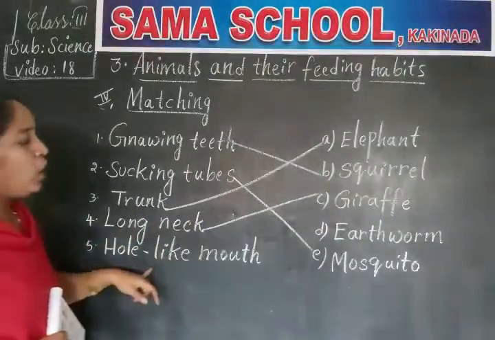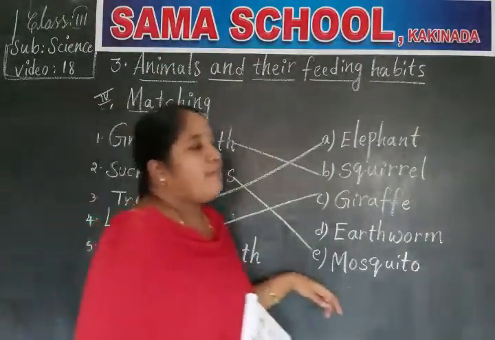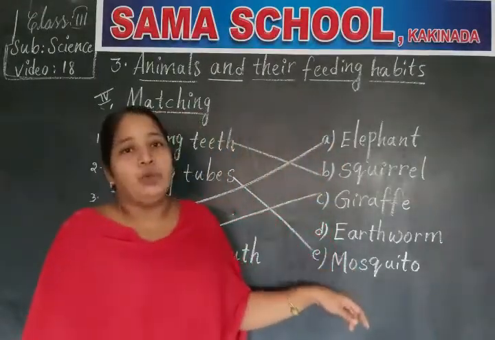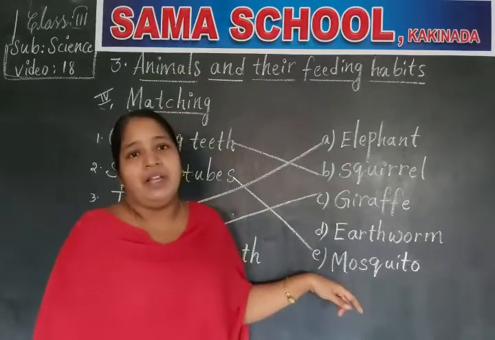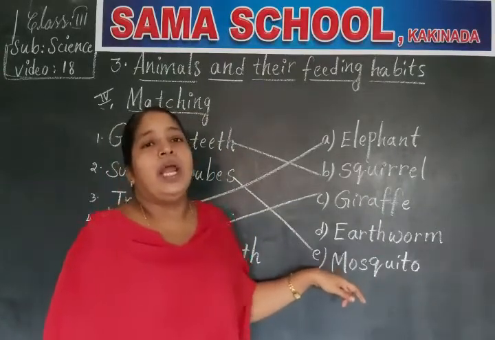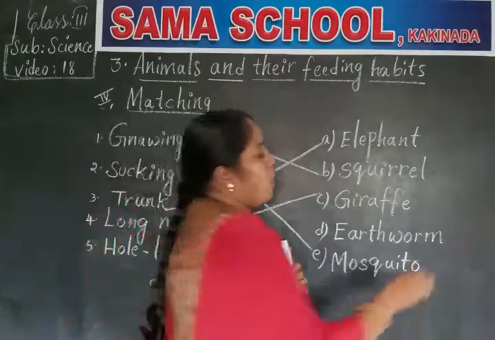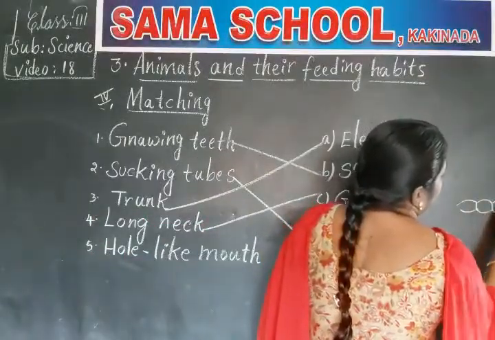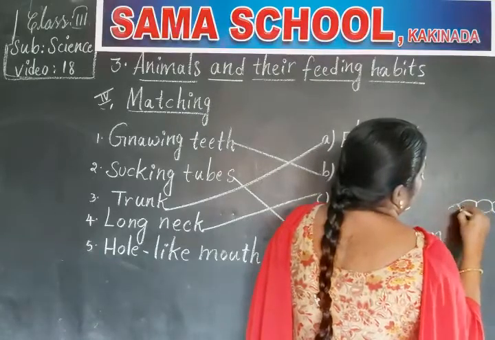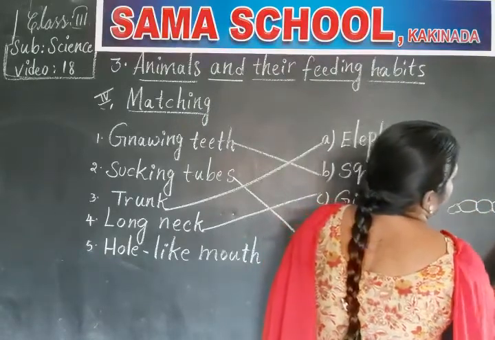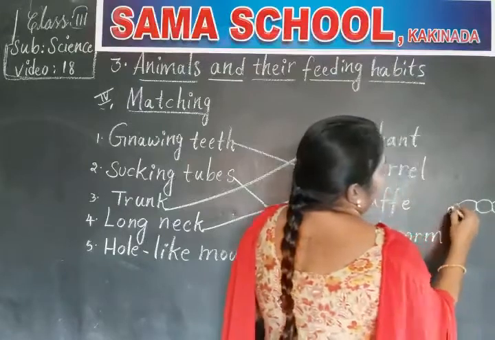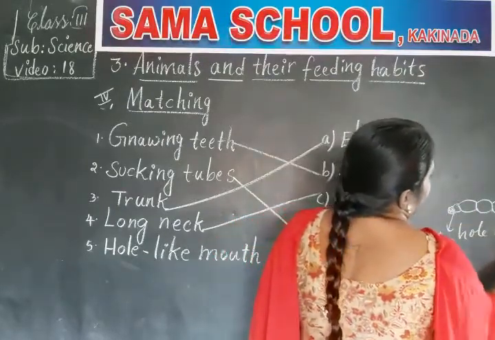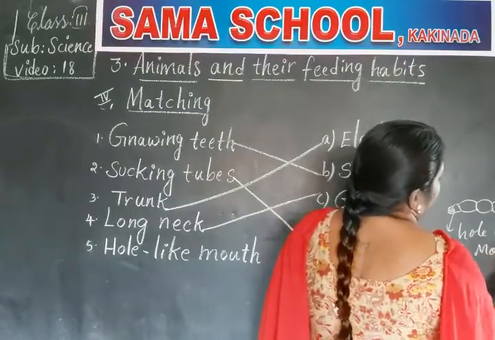Next, hole-like mouth. What's the last one? Which animal has a hole-like mouth, children? You have already learned that the earthworm, at the end of its body, has a small hole-like mouth.